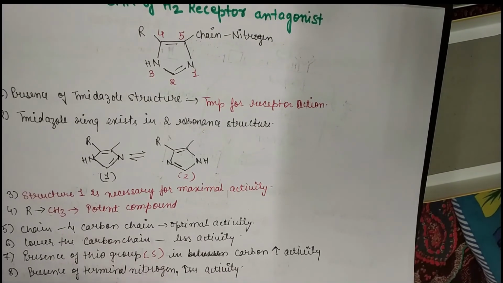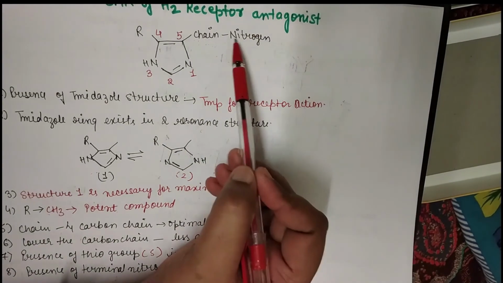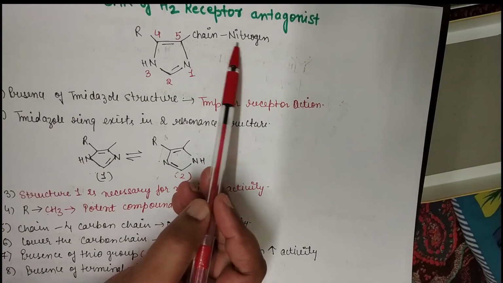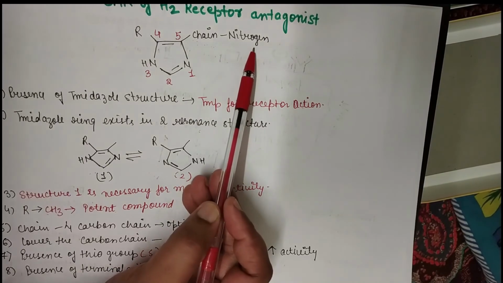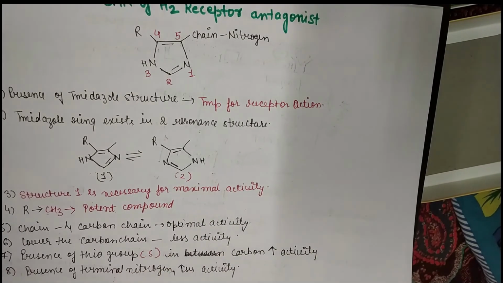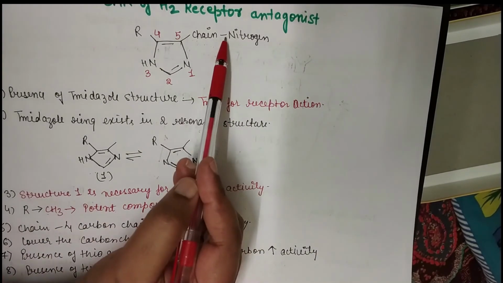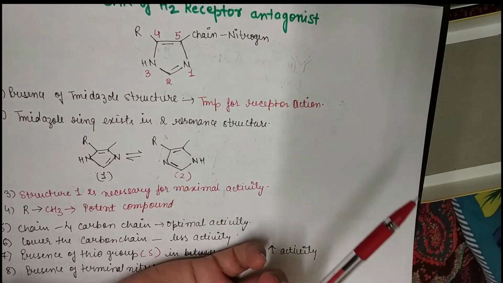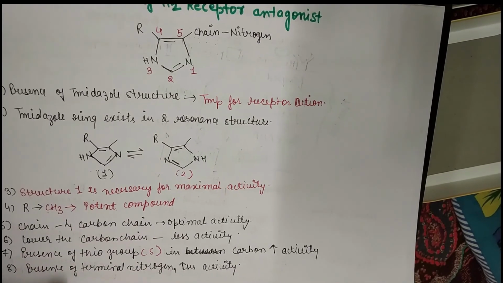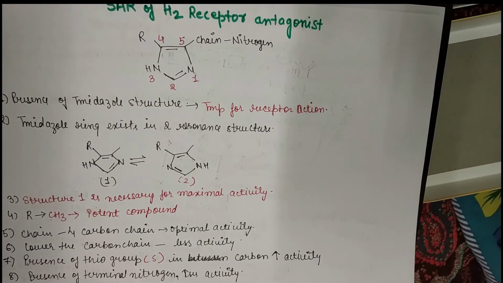And the last point is the presence of terminal nitrogen is important for the activity. If at the terminal side, meaning at the end, a nitrogen is there or an NH2 group or nitrogen with some other group is there, then it also increases the H2 receptor antagonist activity. So this is the SAR of H2 receptor antagonist drugs.